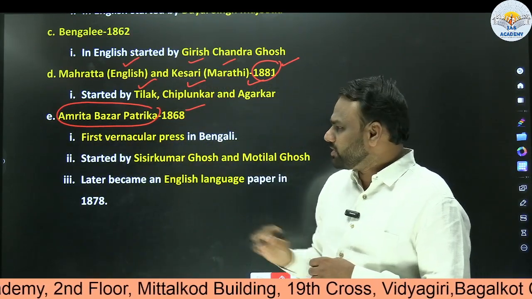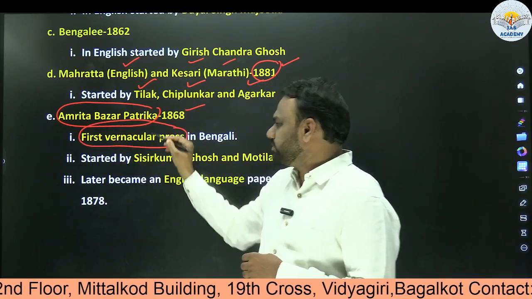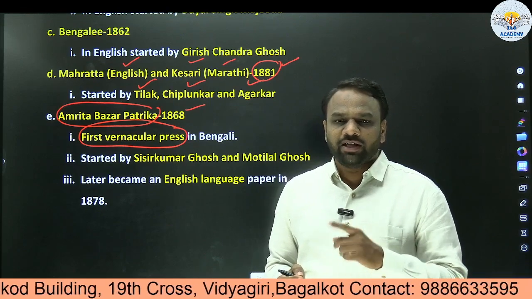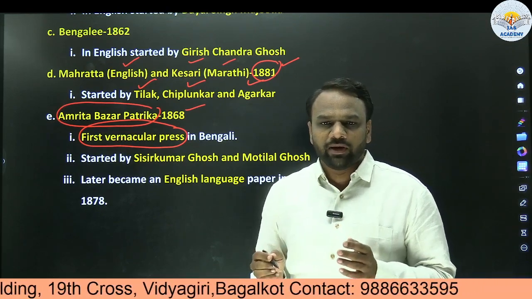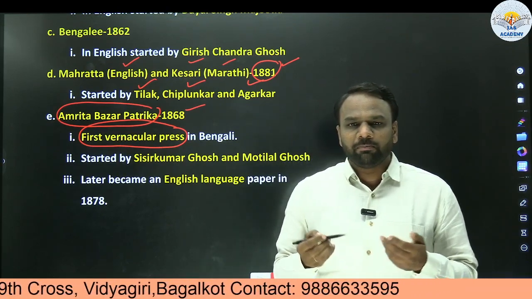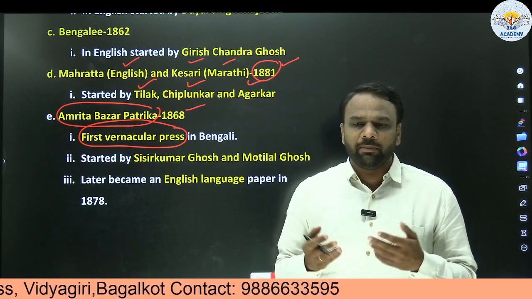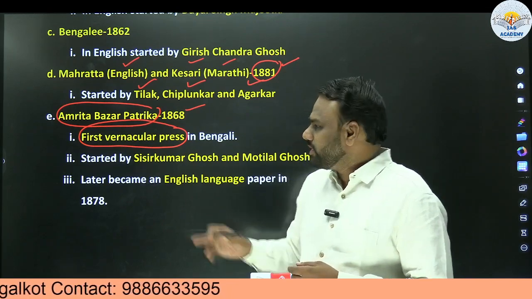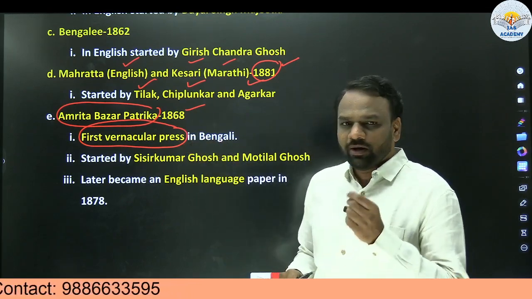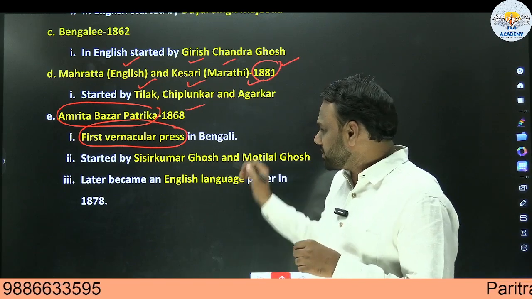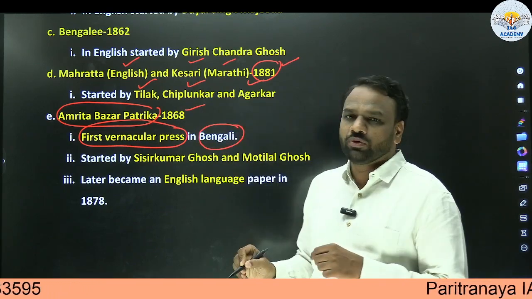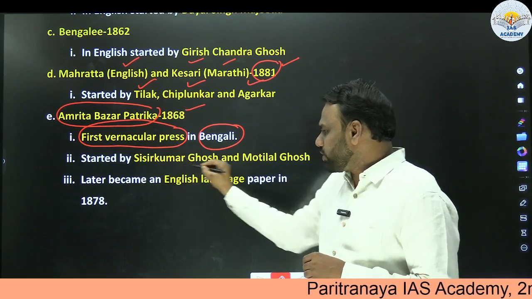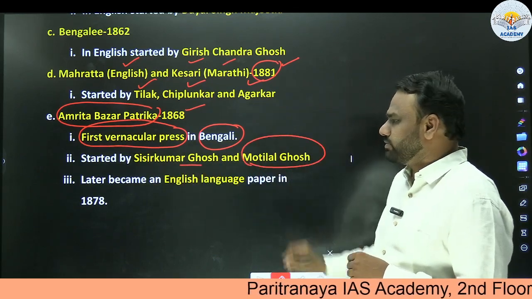So important because first vernacular press. So what do we understand by vernacular press? So there are two kinds of presses. One is in English and the other one is vernacular. Vernacular means if any newspaper is published in the regional language. For example, it may be Kannada, it may be Hindi, or it may be Tamil, Telugu, Malayalam. So all these are vernacular languages. So Amrita Bazar Patrika was the first vernacular press, in Bengali. It used to get published in Bengali language. So it was started by Sisir Kumar Ghosh and Motilal Ghosh.